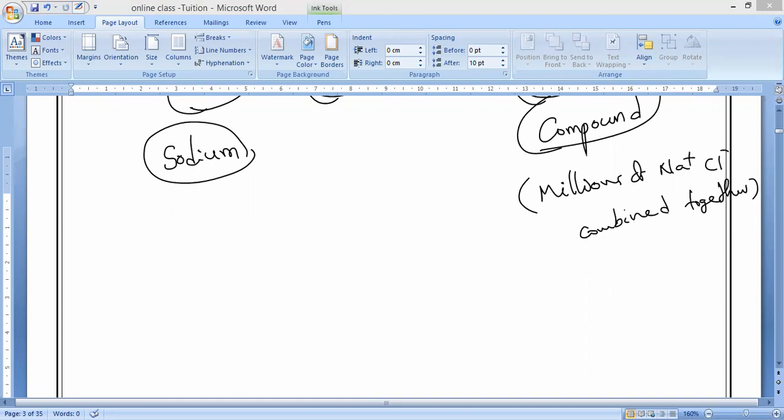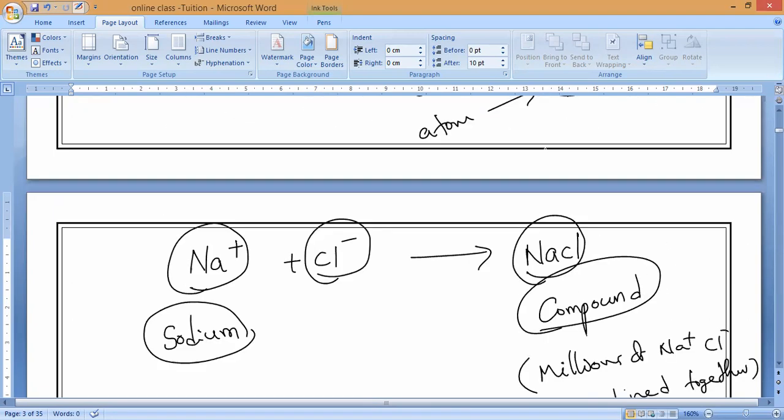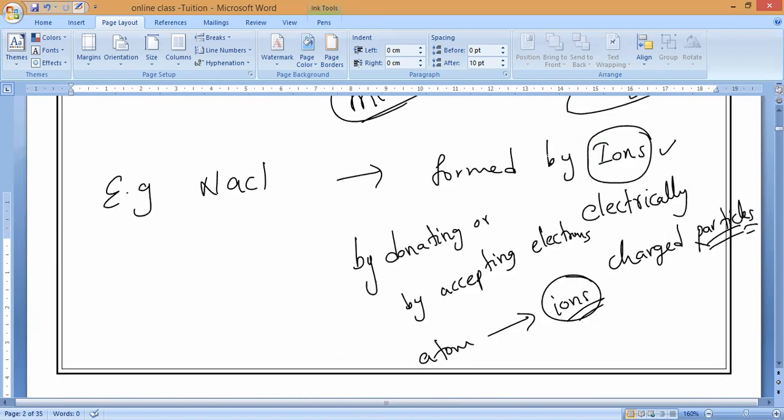So what is our concept? How do atoms exist? Atoms exist in two forms: in the form of molecules and in the form of ions.